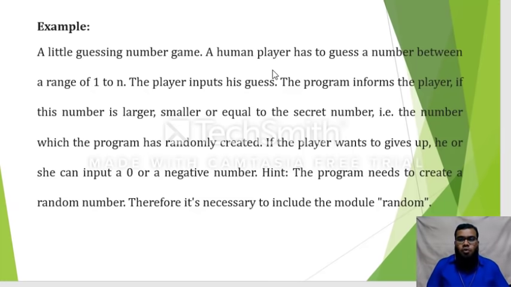If the player wants to give up, he can input 0 or a negative number directly. Here the program will create a random number using a module called random. Based on that function, it will guess whether the input provided by the player is exactly the same as the number generated by the random function or not.